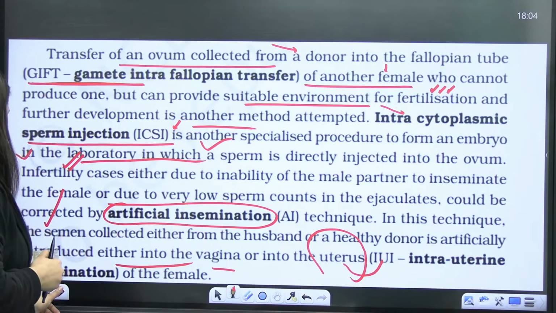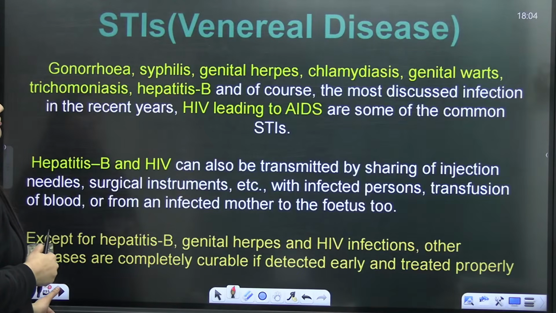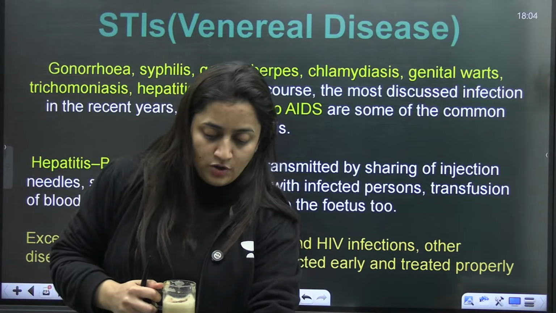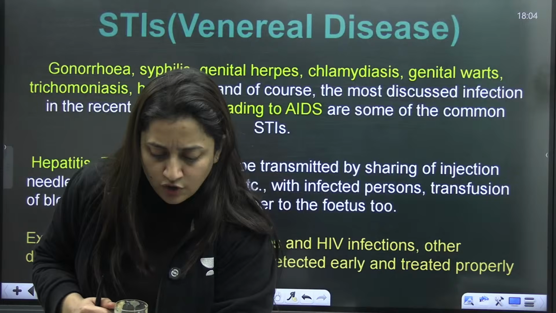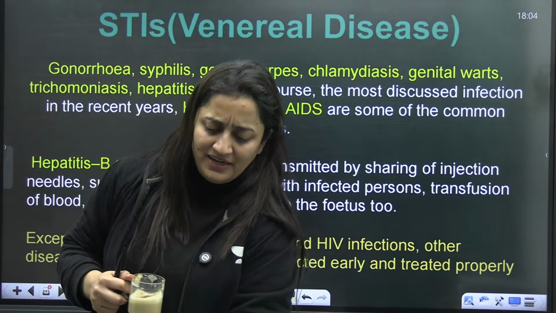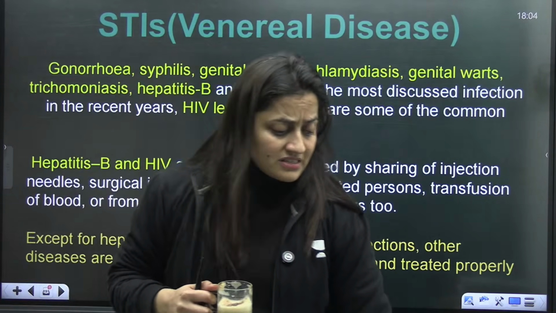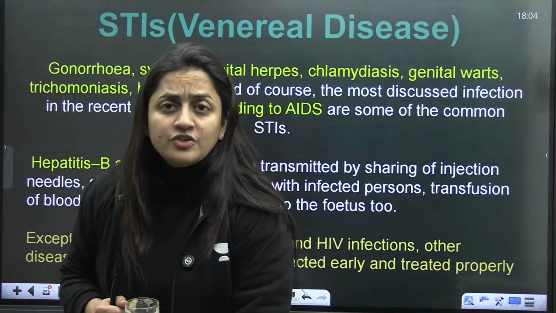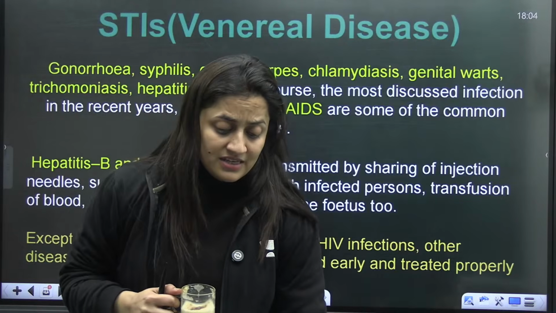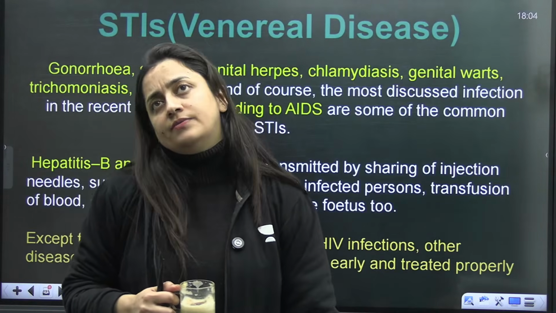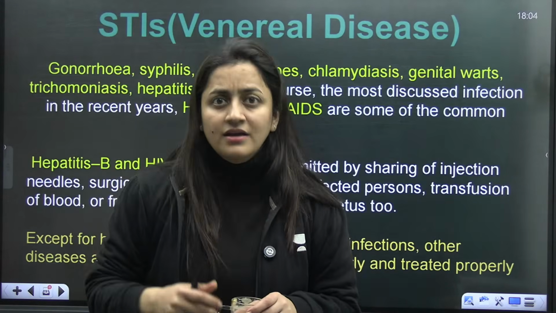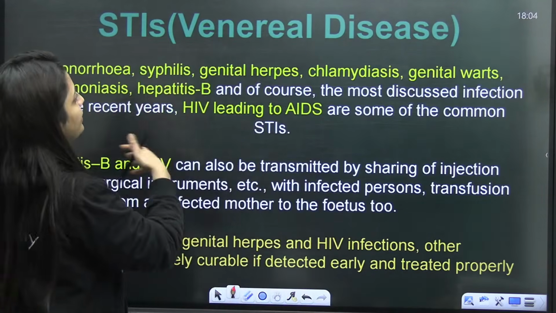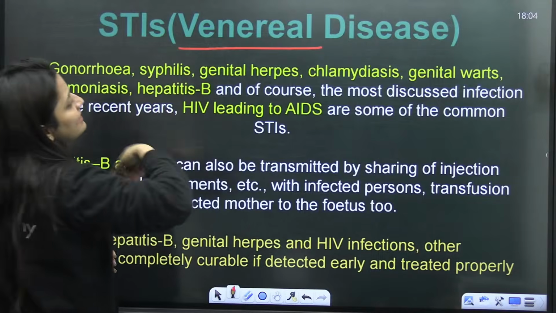Next, after this, the last topic that we have to discuss is STI, sexually transmitted infections. Why don't we call them sexually transmitted disorders? Obviously, it hurts the sentiments and it is a taboo. If a person has some issue in the reproductive organ, people don't talk about it, especially if there is some erectile dysfunction, because that is just like a question mark on the masculinity of a man. So there are so many things related to this. So it is called STI, sexually transmitted infection, or venereal diseases.